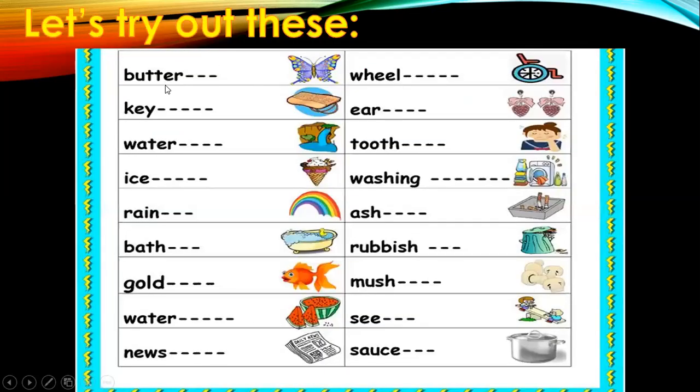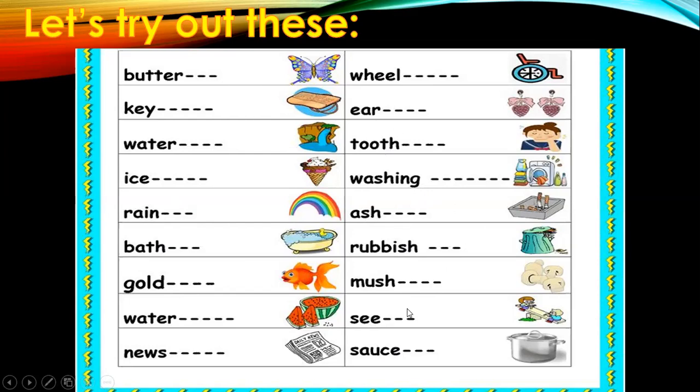So let's try out these. Butter, fly, key, chain, water, fall, ice, cream, rain, bow, bath, tub, gold, fish, water, melon, news, paper, wheel, chair, ear, ring, tooth, brush, washing machine, ash, tray, rubbish, can, mush, room, see, saw, sauce, pan.